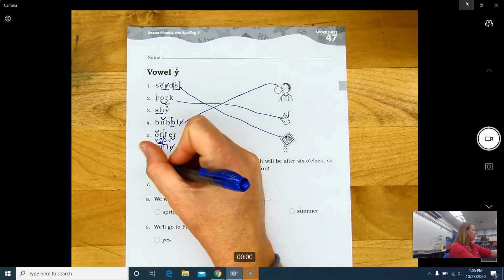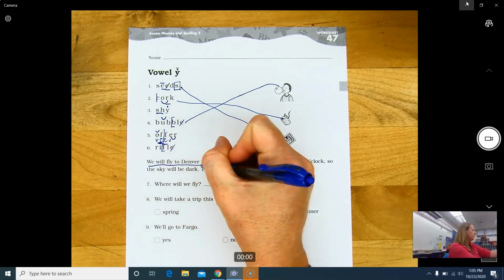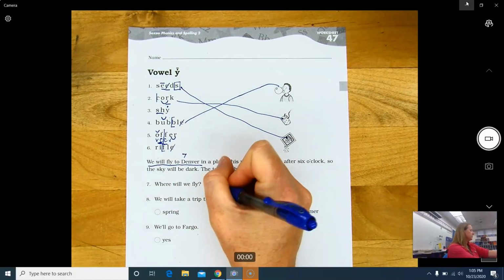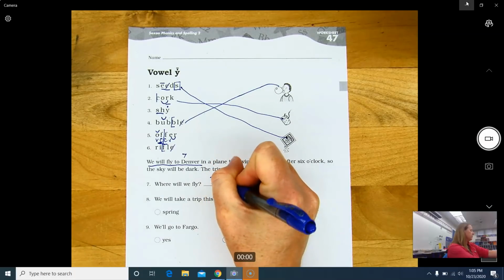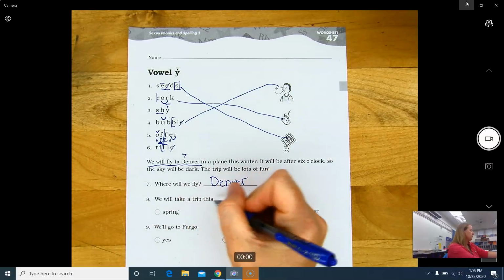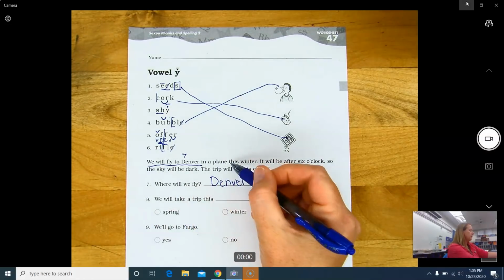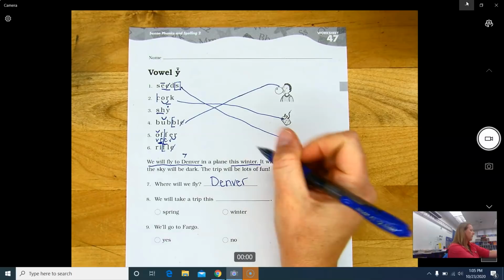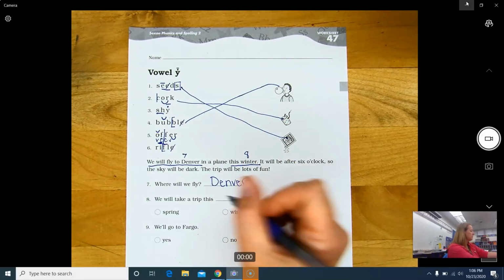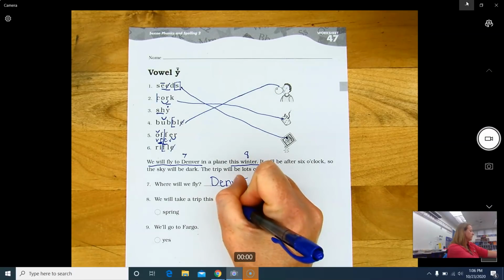Go back to the story. We will fly to Denver. This is the answer to question 7, so we can just say Denver. We will take a trip in a plane this winter. Here we go right here. Underline your answers. Answer to question 8, this winter.